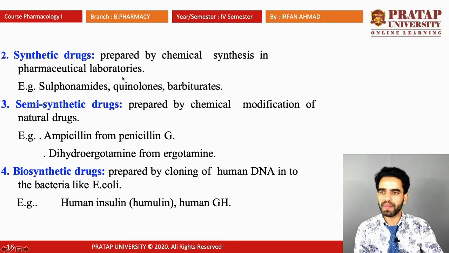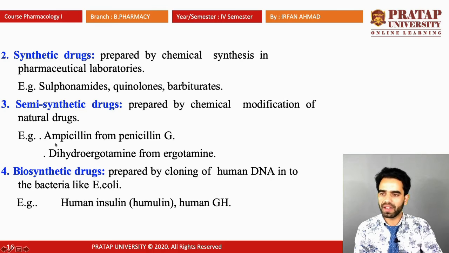The third one is semi-synthetic drugs. Semi-synthetic drugs are prepared by chemical modification of natural drugs, so these are half synthetic and half natural. First we obtain them from nature, and then we do some chemical modification to those drugs. Examples are ampicillin, which is obtained from penicillin G, and dihydroergotamine, which is obtained from ergotamine.